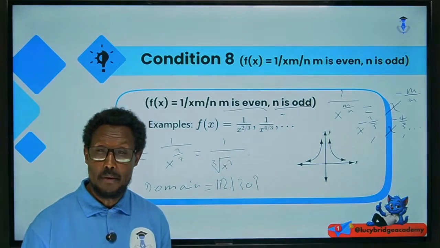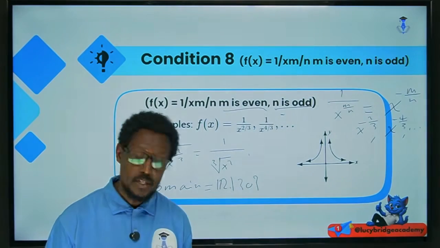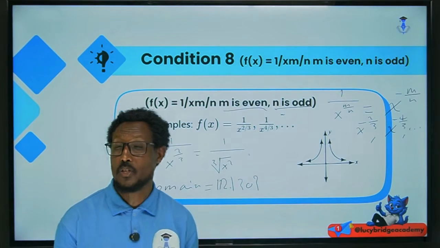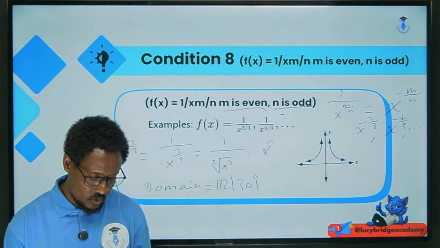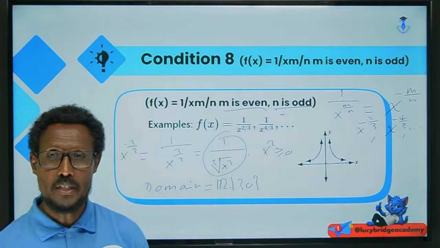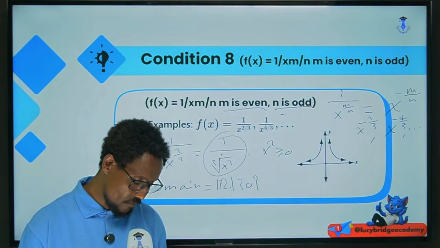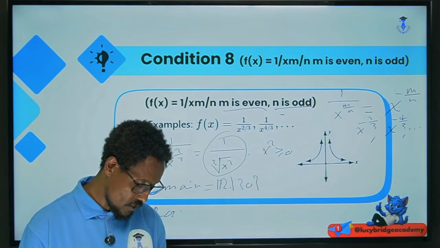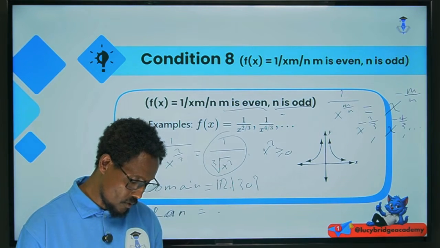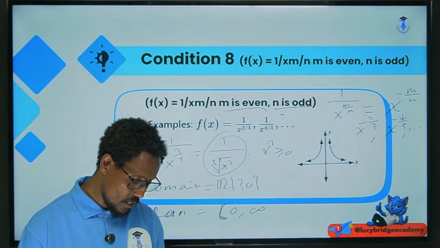But x can be a negative number or a positive number, any real number except 0. For the range, 1 over x squared, since x squared is always greater than 0, this number is always positive and it cannot be 0. Therefore the range of f is the open interval from 0 to positive infinity.